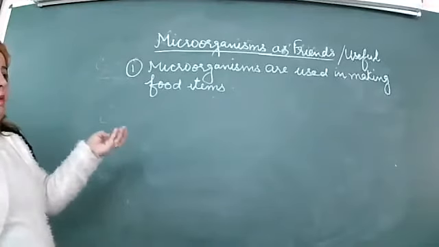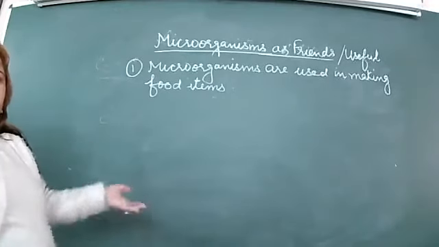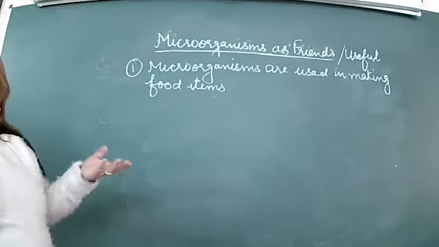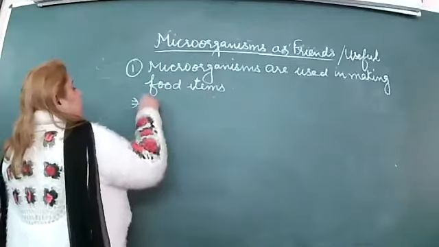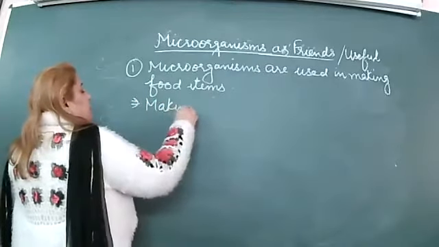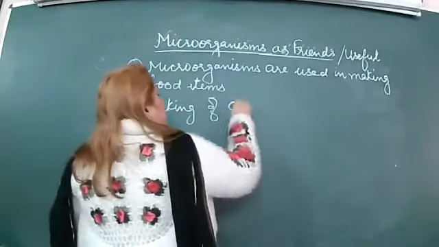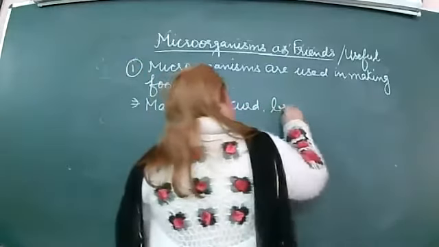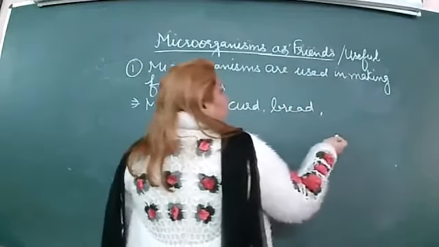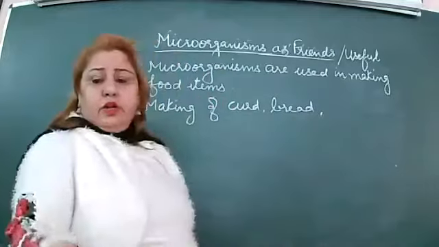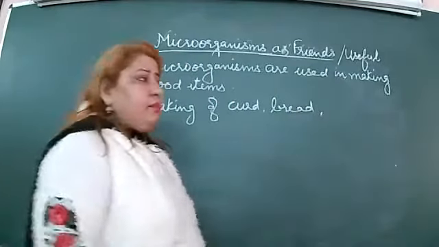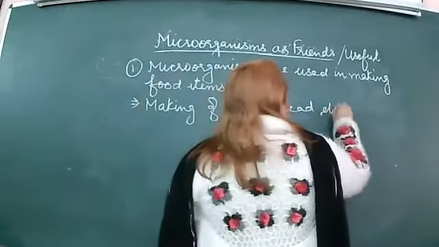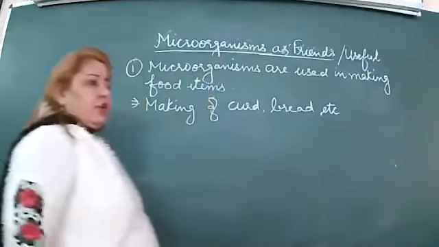Making of curd, bread, patties. What else can be made? Curd. Okay. So we will write down making of curd, bread. As you said, the baturas and all that, or we can say patties. A number of things we can make with the help of bacteria and microorganisms.